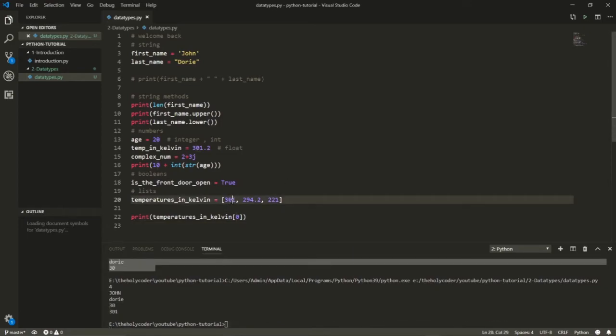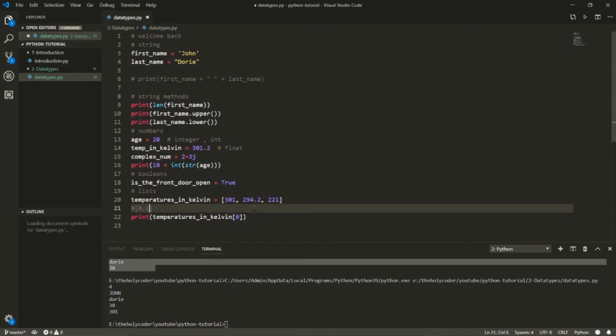In computing, we start indexing from 0, so I start counting from 0 in arrays or lists. This is just a sequence of things, and you start counting from the first thing, but the counting starts from 0. That's the most important thing. So this is 0, this is 1, this is 2. I can even write it here.